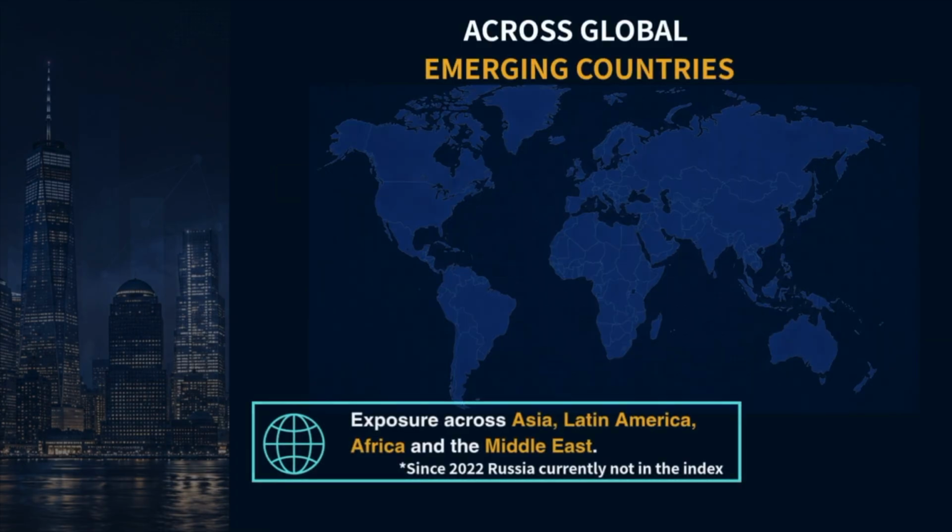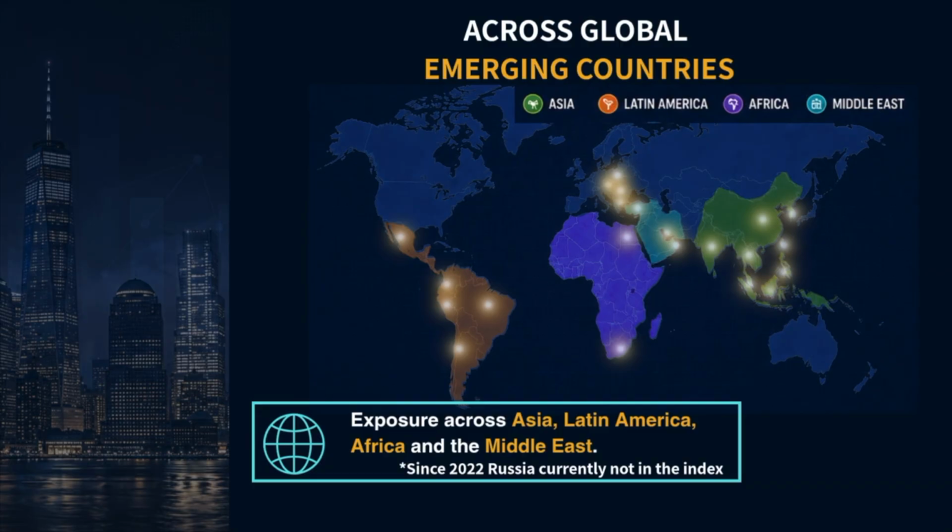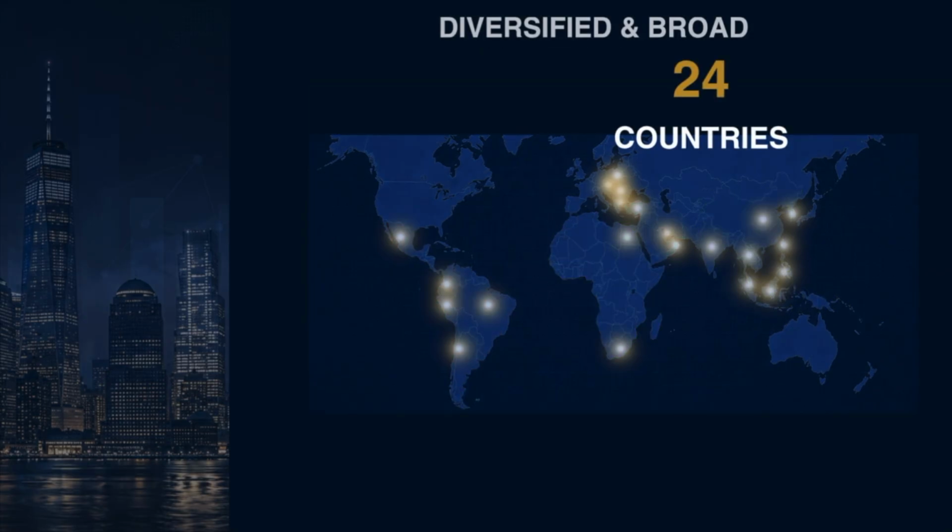The MSCI EM index consists of the following emerging market countries: Brazil, Chile, Colombia, Mexico, Peru, Czech Republic, Egypt, Greece, Hungary, Poland, Qatar, Russia, South Africa, Turkey, United Arab Emirates, China, India, Indonesia, Korea, Malaysia, the Philippines, Taiwan, and Thailand. All right, those are 24 countries.